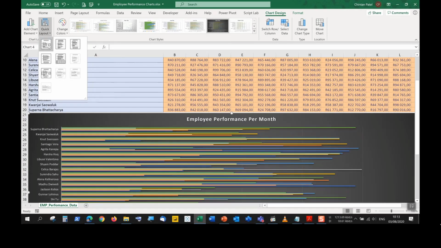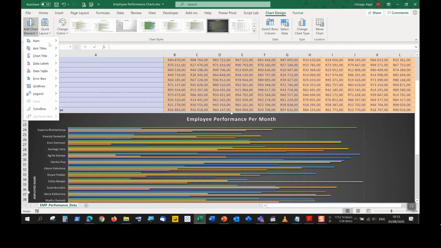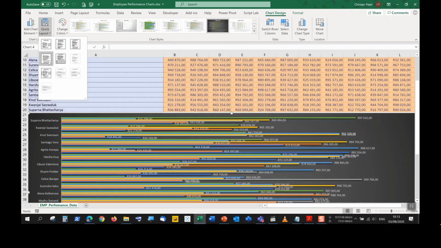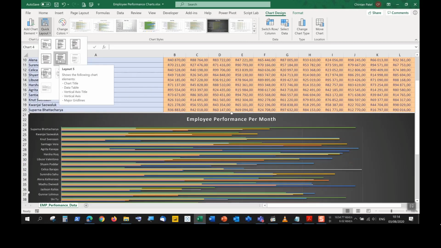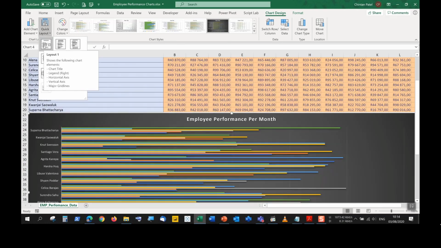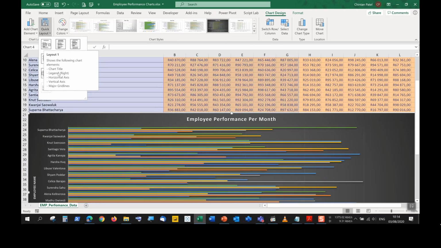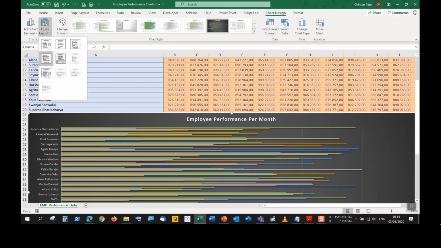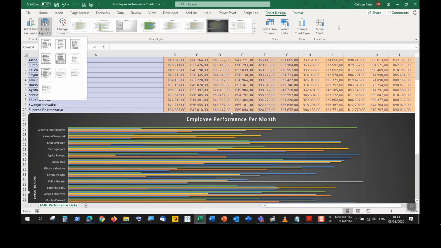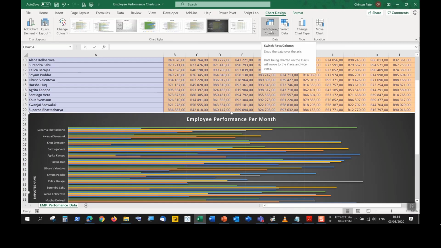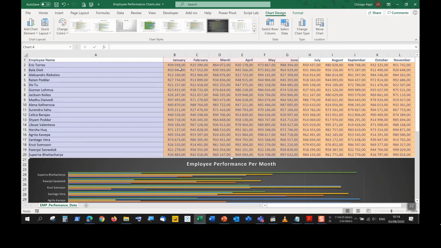So what is this layout? It is a combination of multiple chart elements inside one particular sort of design template, if you'd like to call that. It's called quick layout, but it's a combination. You can see in this box here, it shows you what it's doing and what it's including, what the positioning is like as well. In the exam, you may be asked to also do something like this. In the exam, you may also be asked to switch the rows and columns around. So it would be technically a transpose happening.